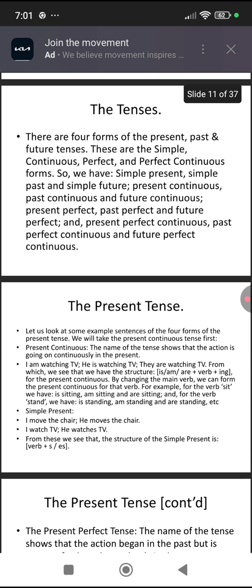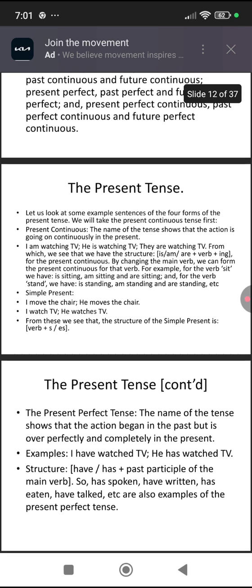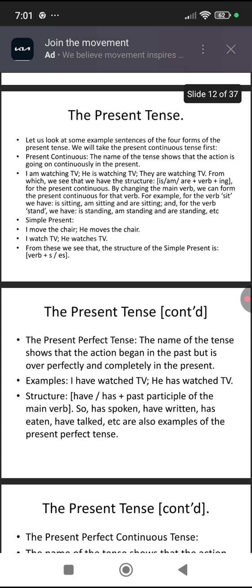About the tenses, there are four forms of the present, past, and future tenses. They are the simple forms, continuous forms, perfect forms, and perfect continuous forms. So we have simple present, simple past, and simple future, present continuous, past continuous, and future continuous, present perfect, past perfect, and future perfect, and present perfect continuous, past perfect continuous, and future perfect continuous. So first we'll take up the present tense.